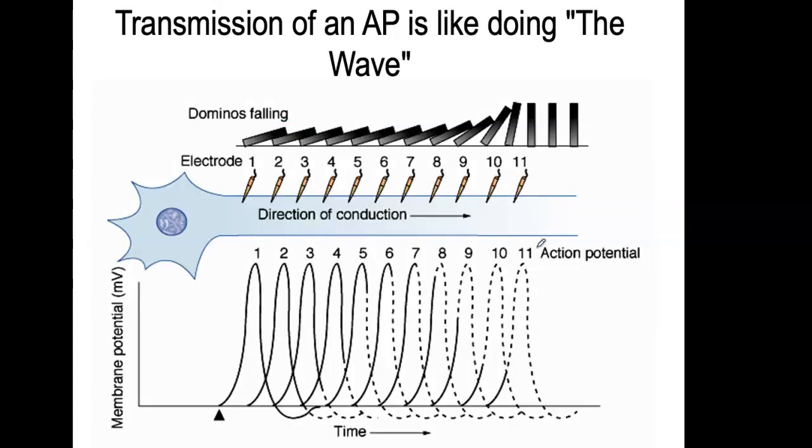What else? Think of that transmission of an action potential kind of like doing the wave, right? Because the action potential is going to open channels here and then open channels there and then open channels there. And as it goes along, it goes stimulating voltage-gated channels in the vicinity. It's kind of like a domino effect that will travel all the way down the axon. In this picture here, it's sort of traveling down but hasn't quite yet gotten to sections 10 and 11 here. Okay, it's kind of like the wave.